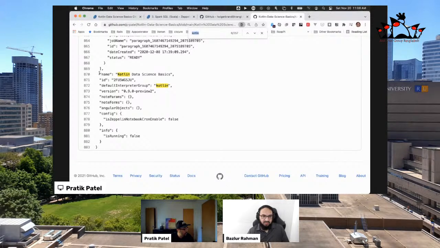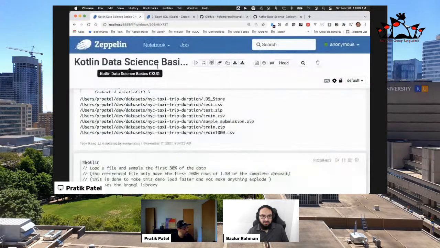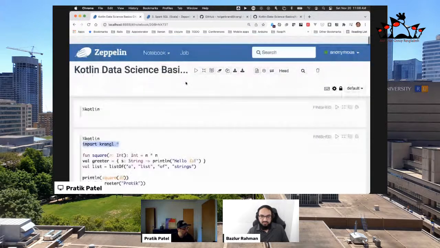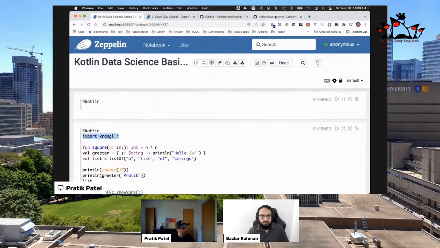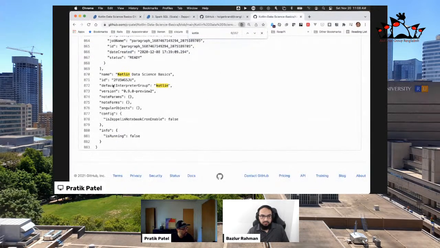So right here, at the very bottom, when you import a notebook like this that already exists, I found out the hard way that you can import it directly, or you can clone it or whatever. But for these examples to work properly, you do need to make sure that the default interpreter group at the very bottom of the notebook is set to Kotlin. Otherwise, you'll get some strange errors. You'll be like, I don't know why this isn't working, Pratik was doing it and it was fine. But just be aware of that, okay?